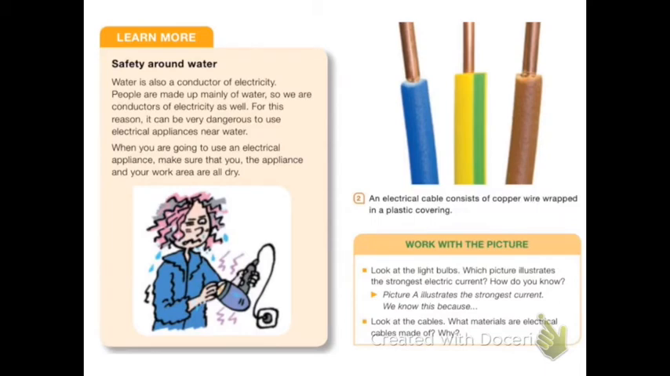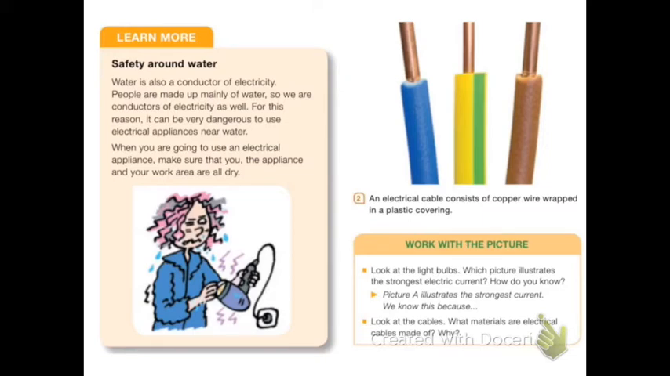Safety around water. Water is also a conductor of electricity. People are made up mainly of water, so we are conductors of electricity as well. For this reason, it can be very dangerous to use electrical appliances near water. When you are going to use an electrical appliance, make sure that you, the appliance, and your work area are